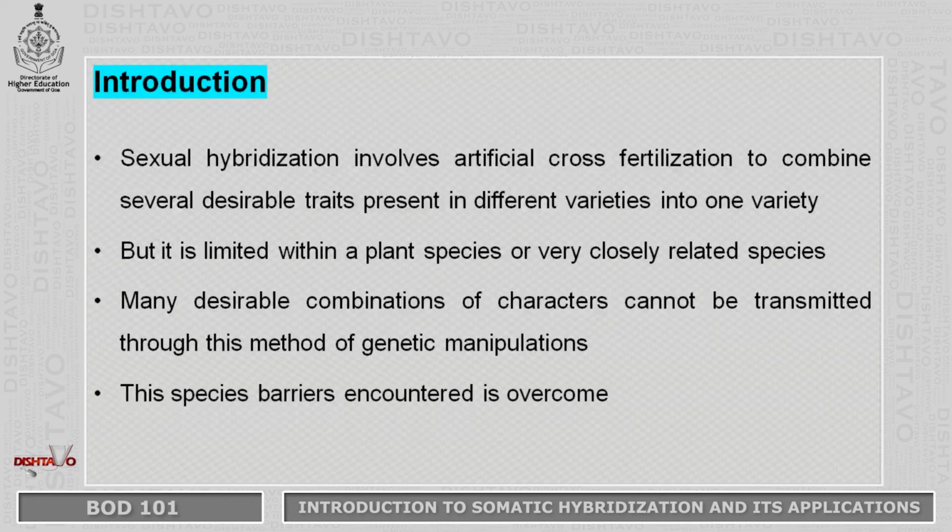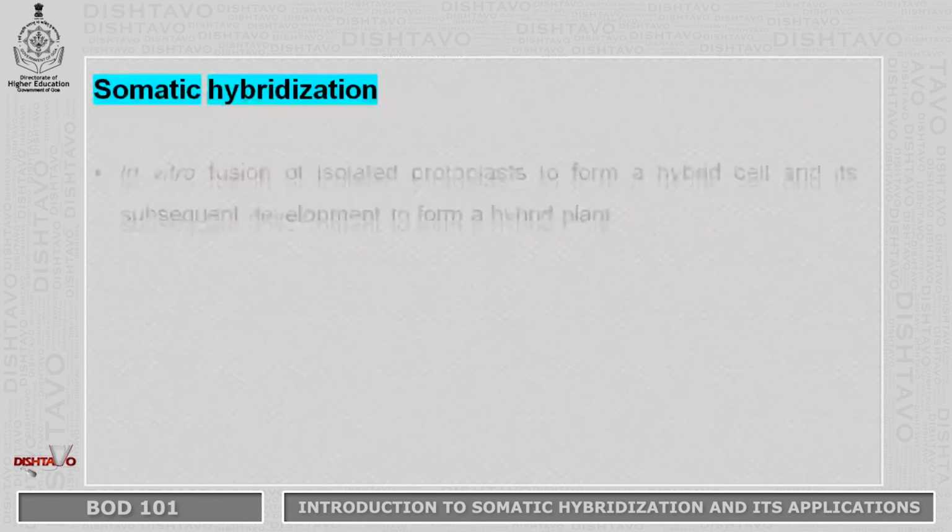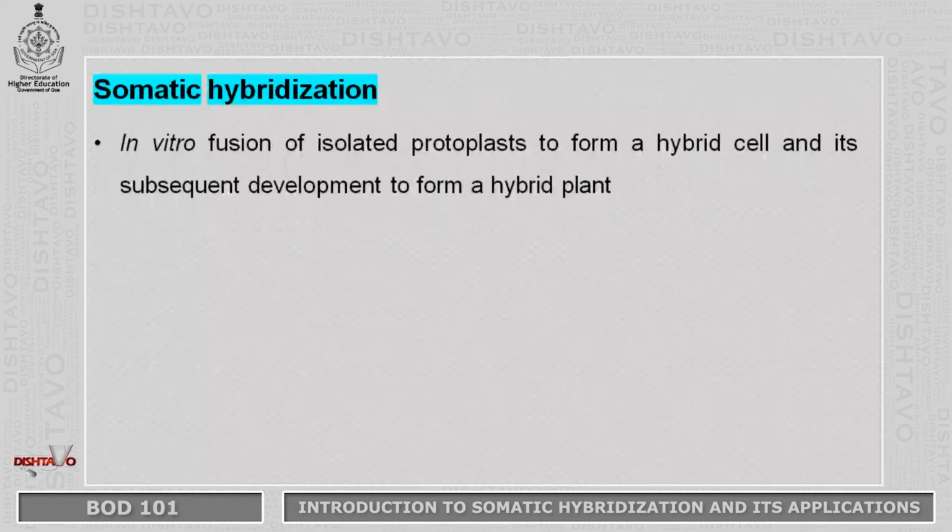This species barrier is overcome by using another process which is called somatic hybridization, where crossing of plants through fusion of somatic cells is carried out. Somatic hybridization can be defined as in vitro fusion of isolated protoplasts to form a hybrid cell and its subsequent development to form a hybrid plant.